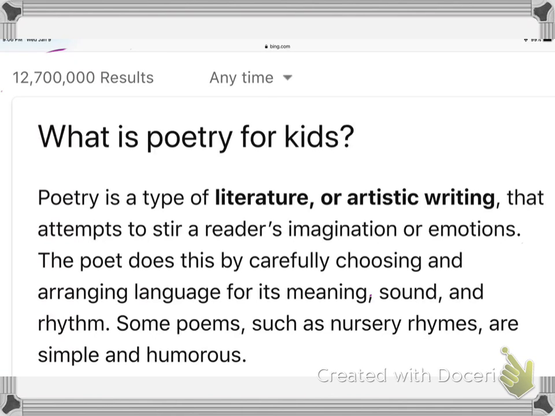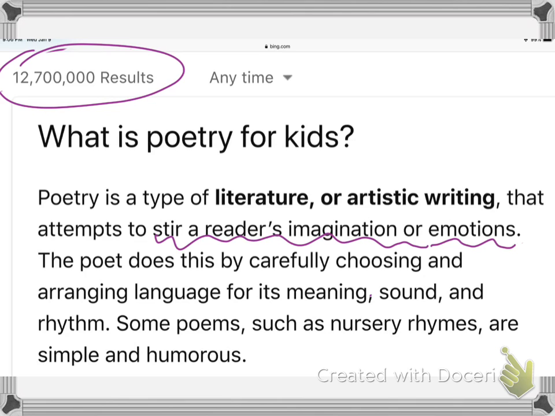So, if you look at the definition of what is poetry, for kids, you get over 12 million results. So there's a lot of different definitions, but basically, poetry is a type of literature or artistic writing that attempts to stir a reader's imagination or emotions. Poets do this by choosing and arranging language for its meaning, sound, and rhythm.